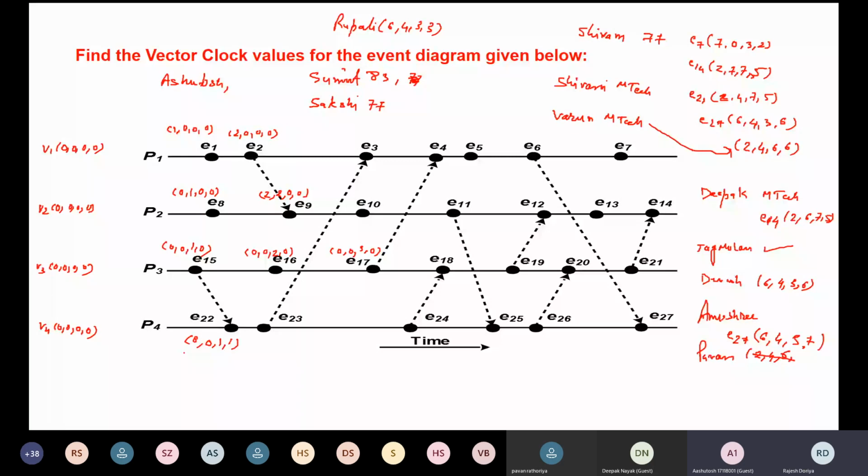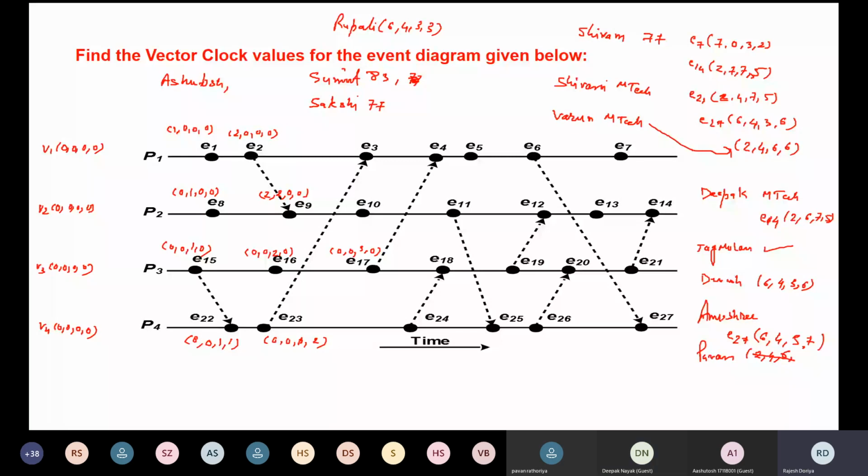Yes. Now for E23, the values are going to be 0 0 0 2. We have to update the local clock, which is, sorry, this is 1. So the values are going to be 0 0 1 2. Is that fine? Yes, sir.